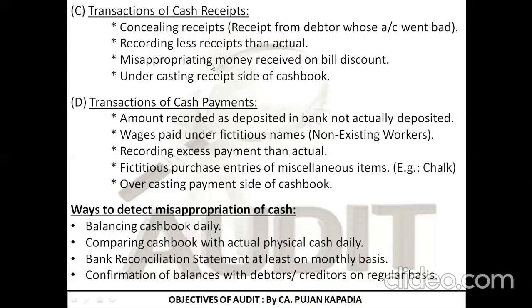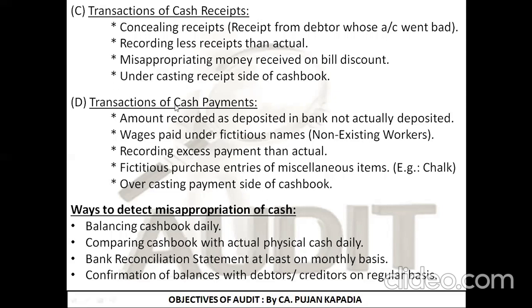Third is misappropriating money received on bill discount. If I have discounted the bill for rupees 45,000, what I'm doing is I'm misappropriating that money. I'm keeping that money or using that money for some other purpose. So what I'm doing over here is again embezzlement of cash. Fourth is undercasting the receipt side of the cash book. My receipt side of the cash book's total is basically 50,000 rupees, but I'm showing it at 48,000 rupees. So 2,000 is going into my pocket. This is basically with transactions of cash receipt.